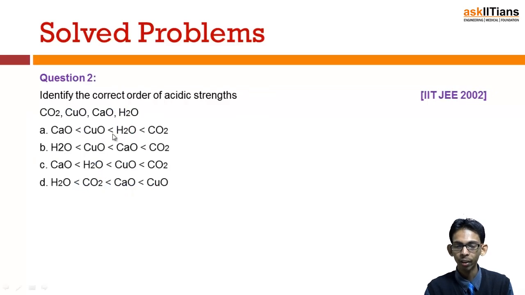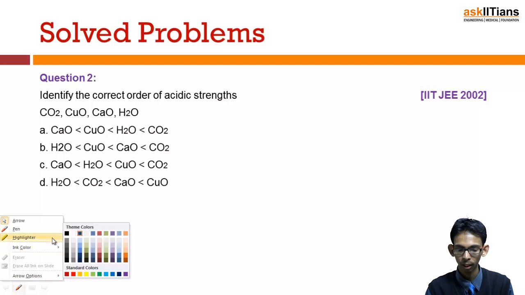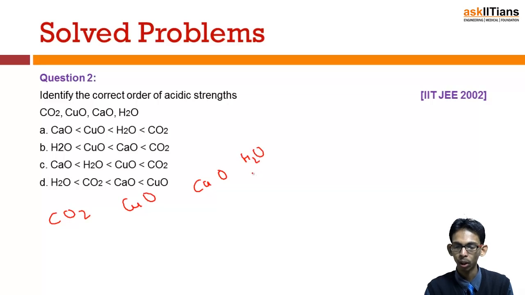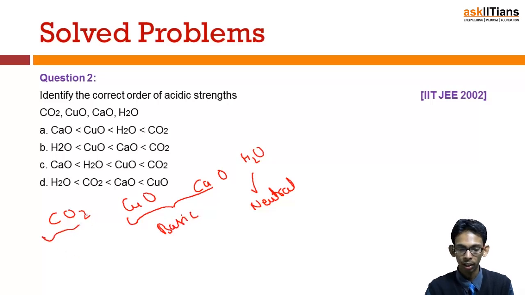Next is to identify the correct order of acidic strengths. We have to find out the correct order of acidic strength. We are given CO2, copper oxide, calcium oxide and water. We know water is neutral, while copper and calcium are metals, so their oxides would be basic, and carbon is a non-metal, so its oxide would be acidic.